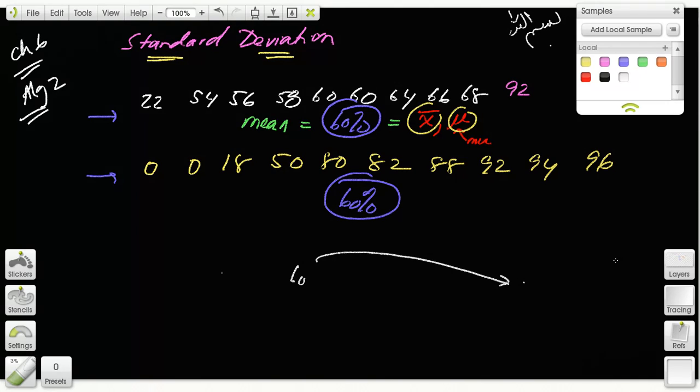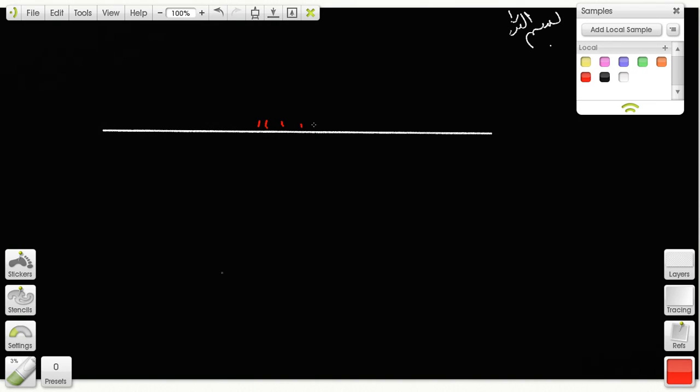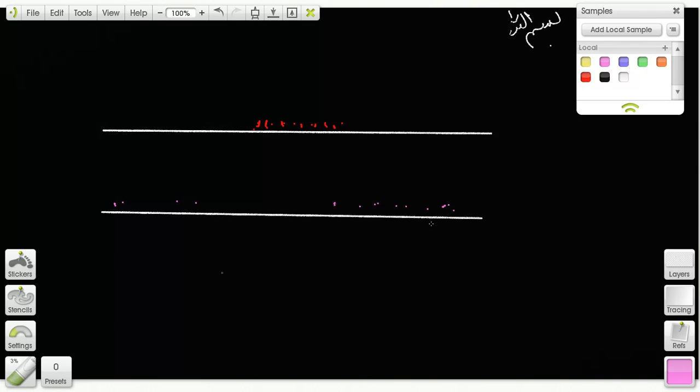Does that make sense? If you look at this data, the first set of data is kind of cluttered in the middle, right? If I were to redraw this data pictorially, the first set of data was in the middle. And the second set of data was over here, and most of the kids are over here, right?